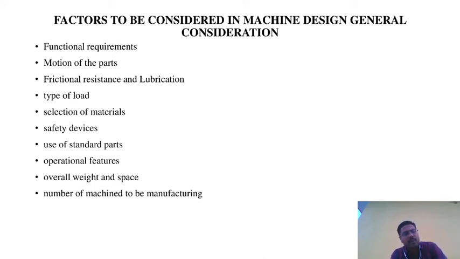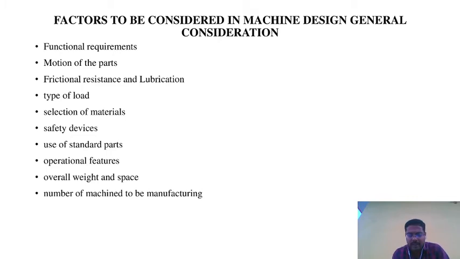The third one is frictional resistance and lubrication. The machine elements are always running, which is very thermally effective. When one machine part moves against another, it creates some noise and friction. So we go for frictional resistance and lubrication.